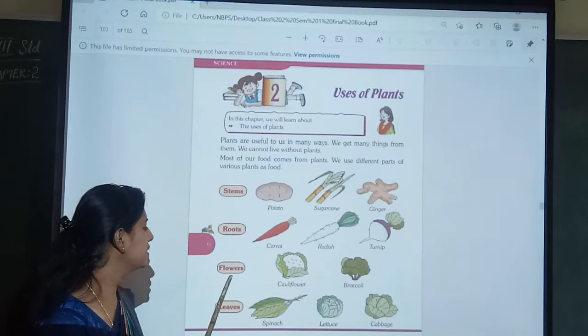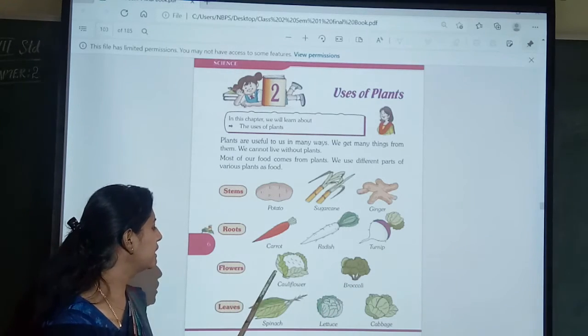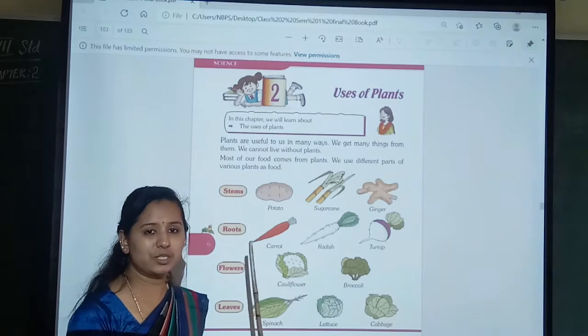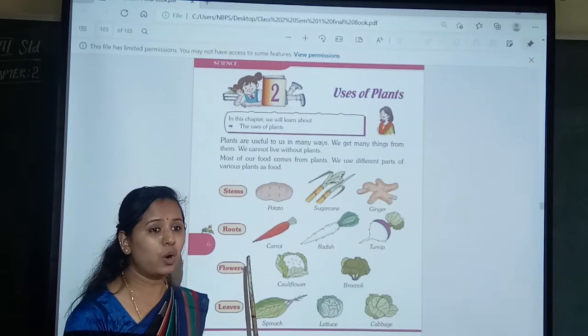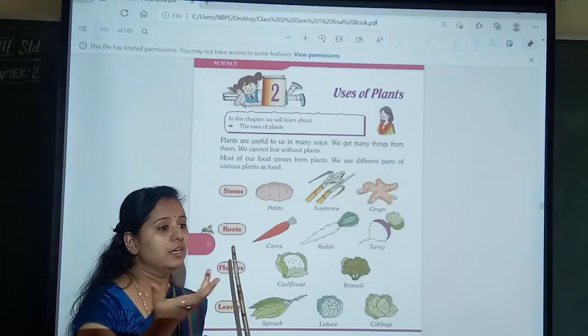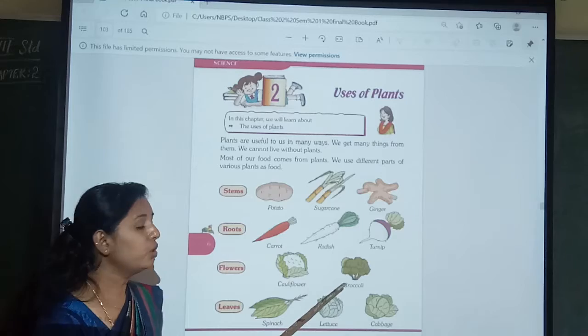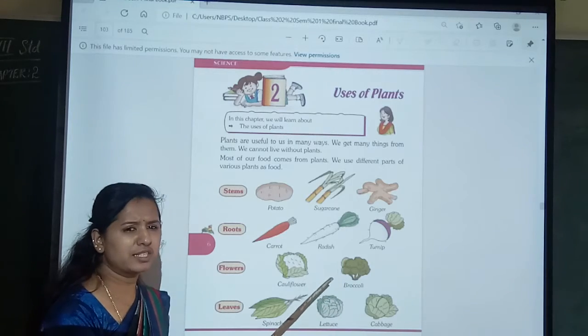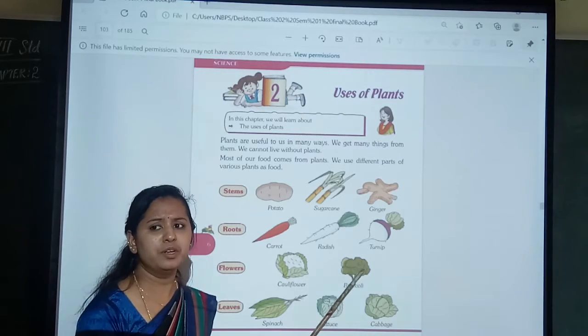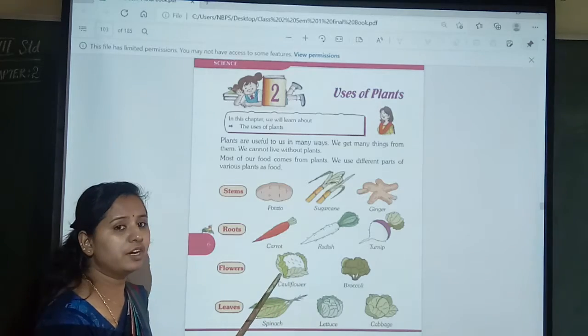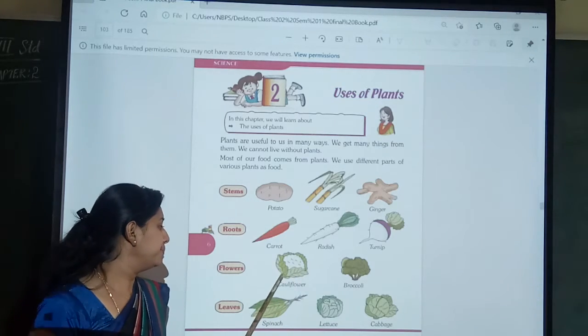And flowers. Flowers are cauliflower and broccoli. This is also a vegetable. This is not a flower for show plants or anything else. This is a vegetable. The broccoli, some children have seen, some of them not. But this cauliflower we can see.